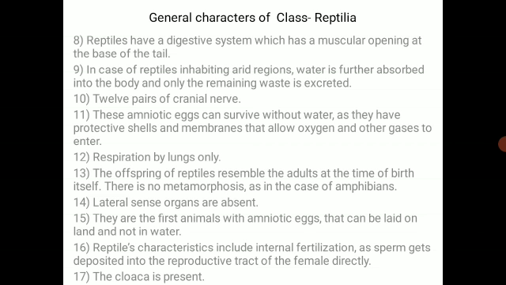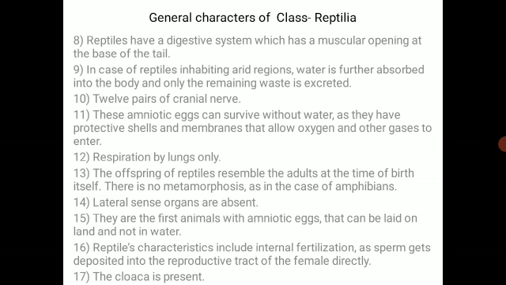Then the endoskeleton is bony and the skull is with one occipital condyle. Skin is dry and skin glands are totally absent. The body is bilaterally symmetrical and the body is divisible into four parts: head, neck, trunk, and tail. So, all these are the general characters of class Reptilia.